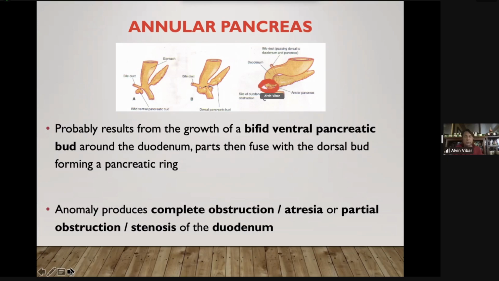Annular. So it encircles the duodenum. Okay, so it forms a pancreatic ring that will encircle the duodenum, and this will mimic complete obstruction or partial obstruction of the duodenum.